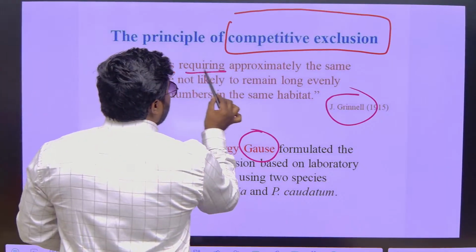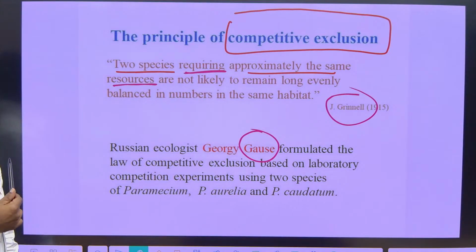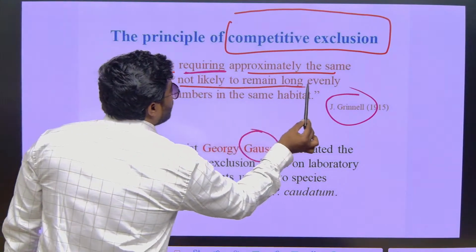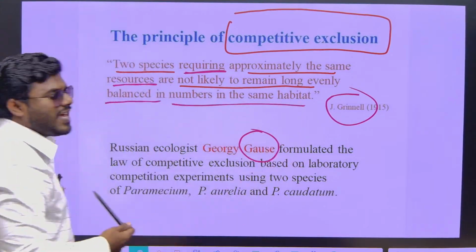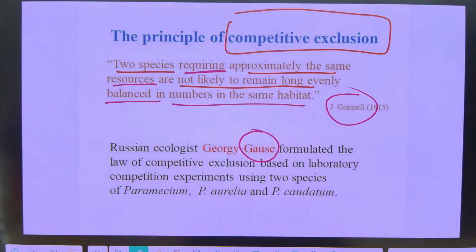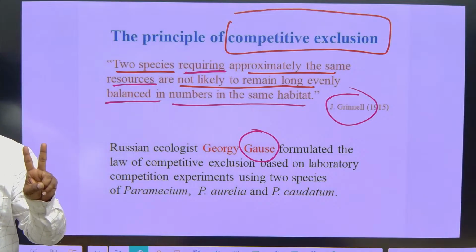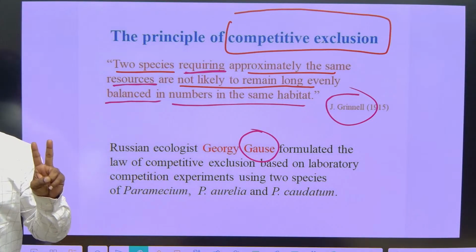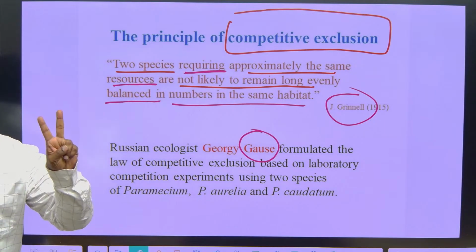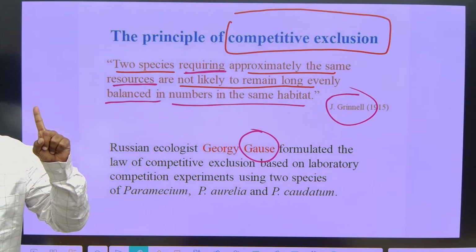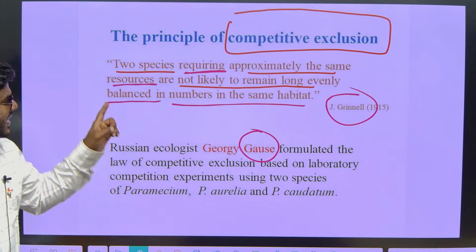Two species requiring approximately the same resources are not likely to remain long evenly balanced in number in the same habitat. Is it true or false? See, in this room there are only 2 chairs, only 2. And the number of people, let's consider, is 3. How many can survive? 2 can survive. What is the fate of the other? Definitely he or she has to be eliminated. Correct na? The same thing will happen.